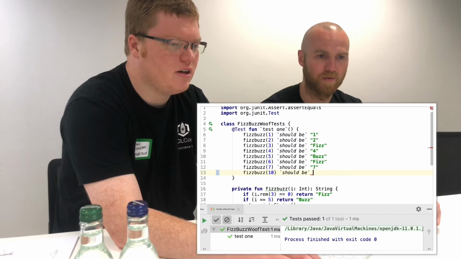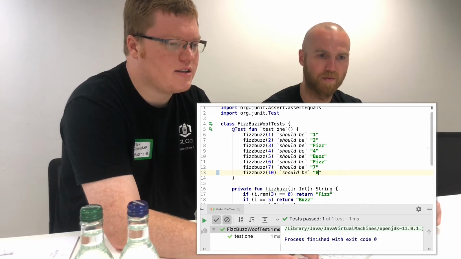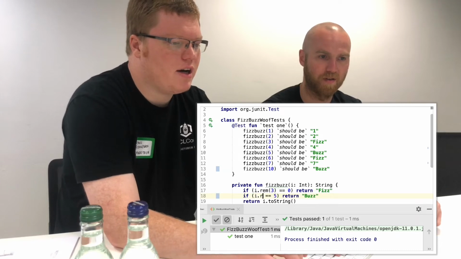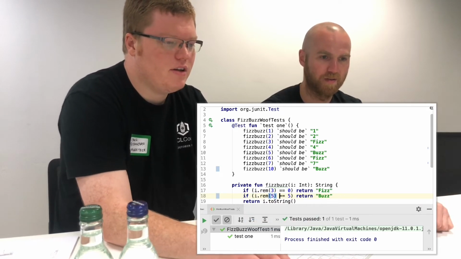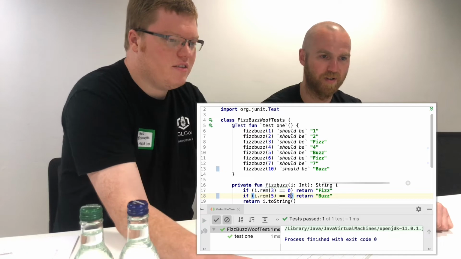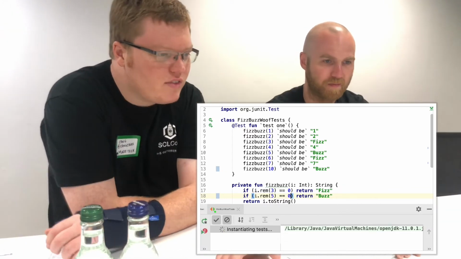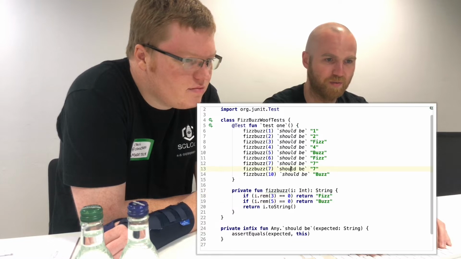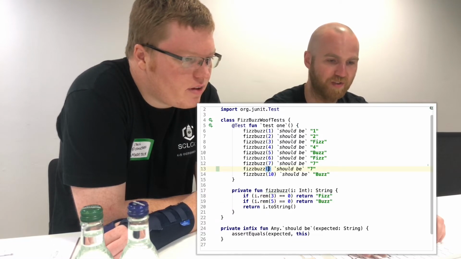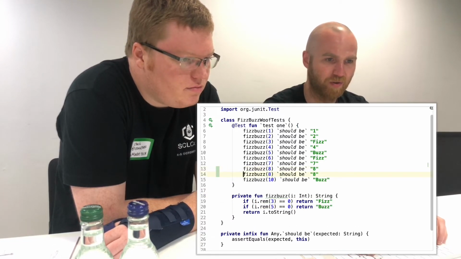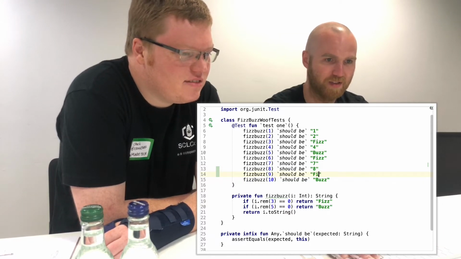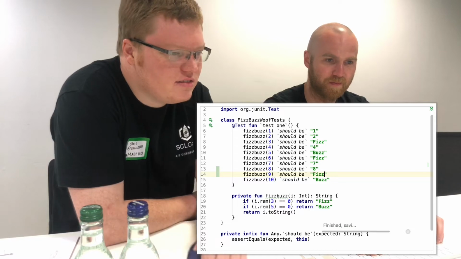What's it doing? Oh. That's Buzz. So then this is going to be i.rem. Correct. I'll just do more things. I don't know, I just feel like doing that. Regression testing. Regression checking. Fizz.